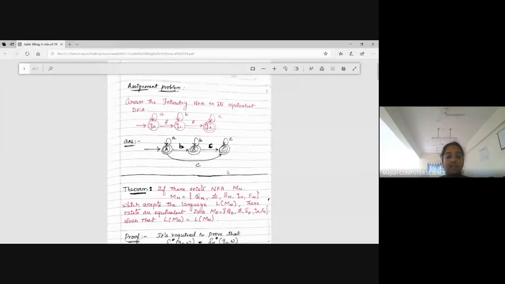Okay, so in the last class, I think we came across how to convert an epsilon NFA into a DFA. So this is the assignment problem which I'm giving to you. I'll give you the assignment problems as a Word file at the end of this module, or else by today or tomorrow. So just take a screenshot so that you can solve it. If you have any problems, you can ask me in the next class. So this is your assignment problem for today. Try to convert this epsilon NFA into a DFA.